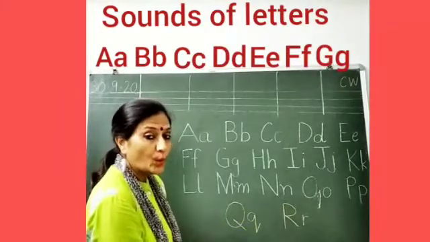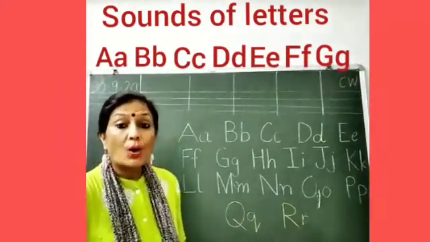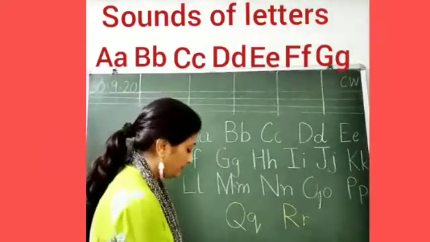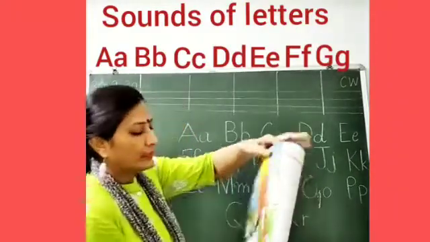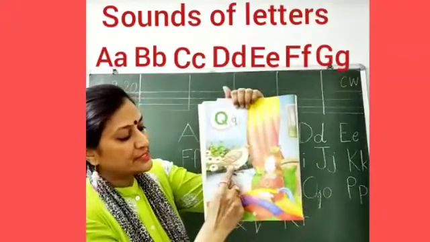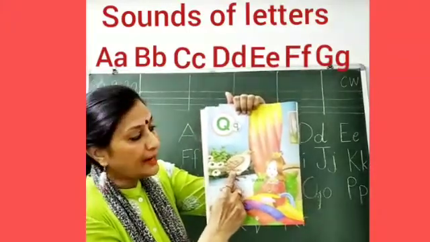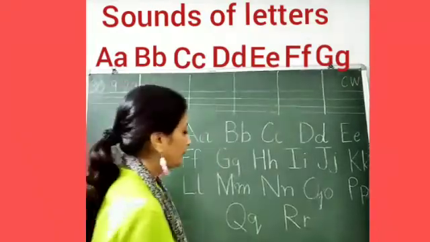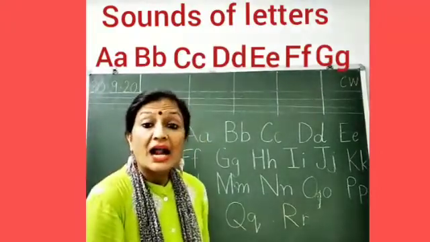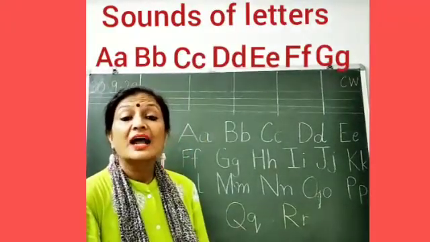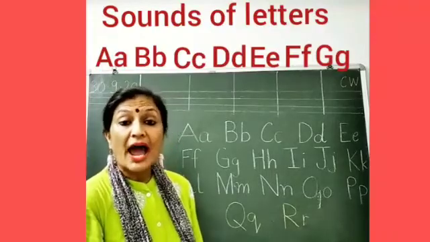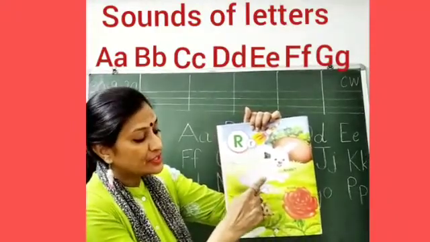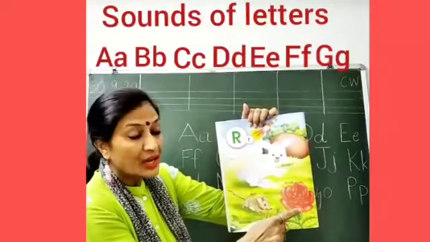And this is Q. Q says qua, qua, as in quail, as in queen. Q says qua, as in quail. Q says qua, as in queen. R says as in rabbit, as in rat. R says as in rabbit, as in rat, as in rose.